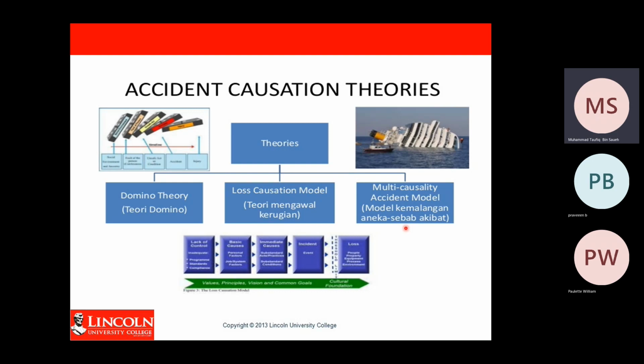Because we know that if an accident happens, you will incur losses after losses. So how do you stop your losses from getting bigger and bigger? That is the second theory. The third theory is the multi-causality accident model. Here we talk about the reason why the accident happened. So these are the three theories regarding accidents.